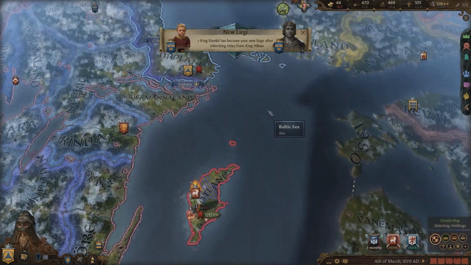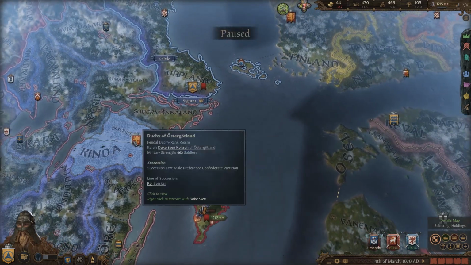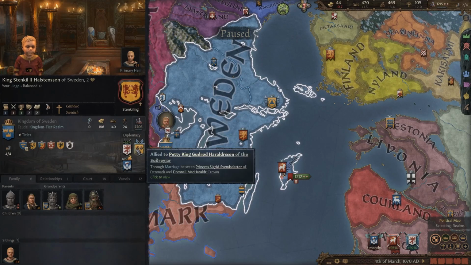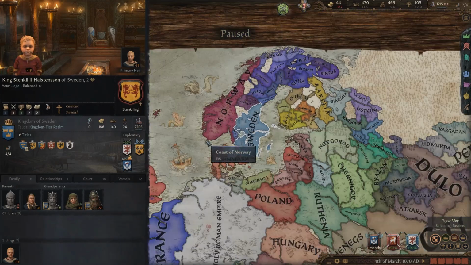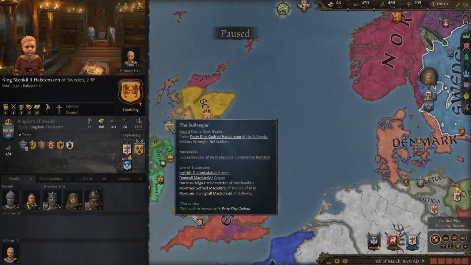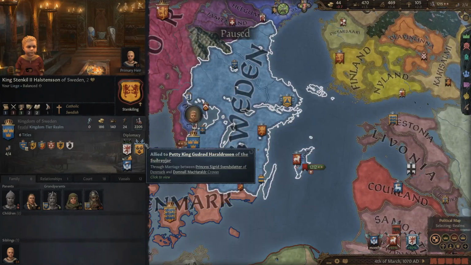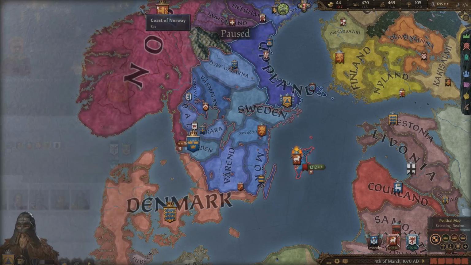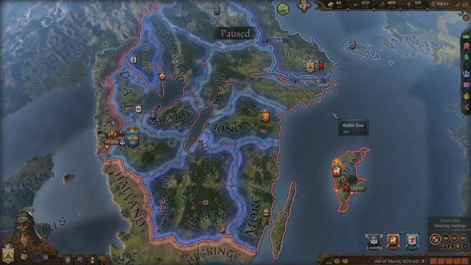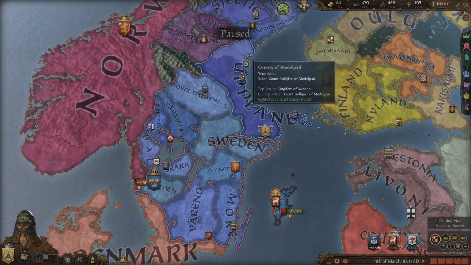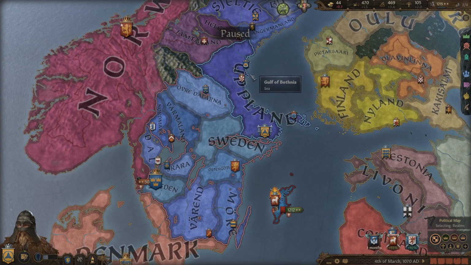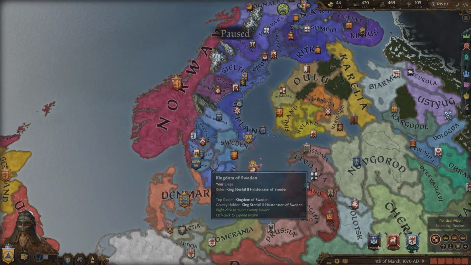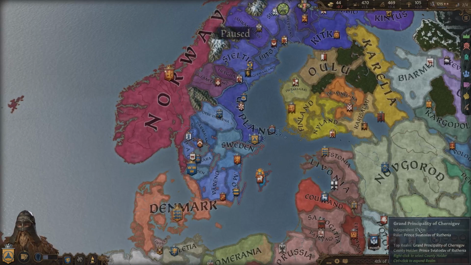And now it actually looks like our new liege is a little kid, which is good. And finally they are no longer allied to Norway or Denmark. He's just allied all the way over here to the realm in Scotland, and it looks like he doesn't have too strong a military. So honestly, I feel a lot better about not getting all my titles revoked right now, and we should be able to slowly build up our holdings until we are strong enough to break away from Sweden or take it over ourselves.